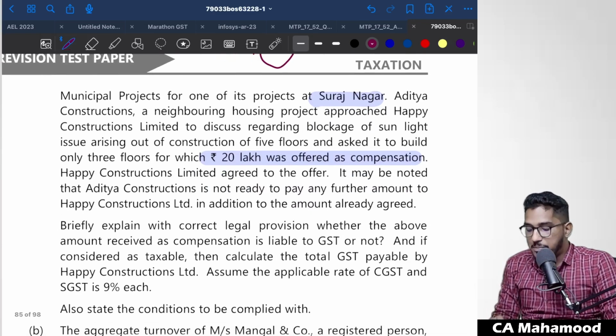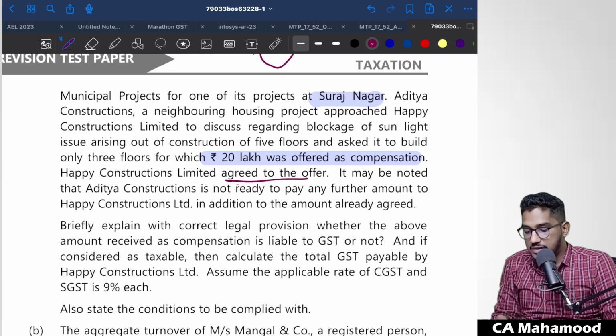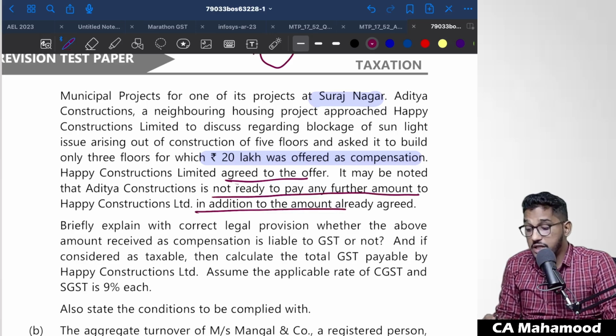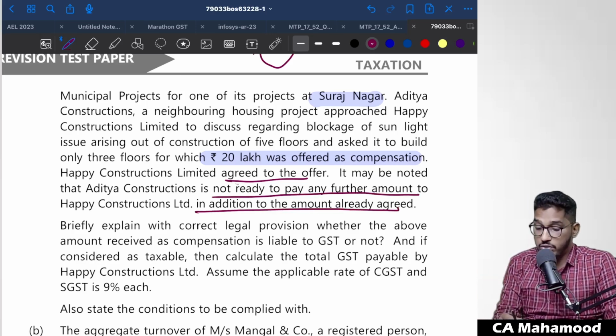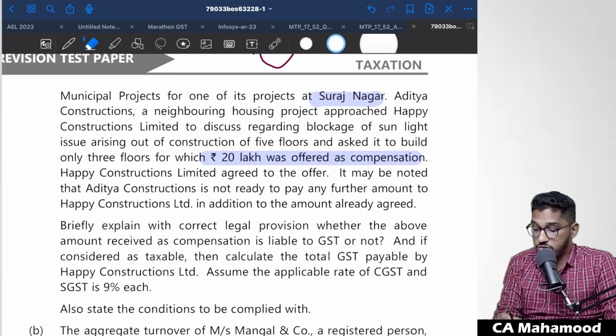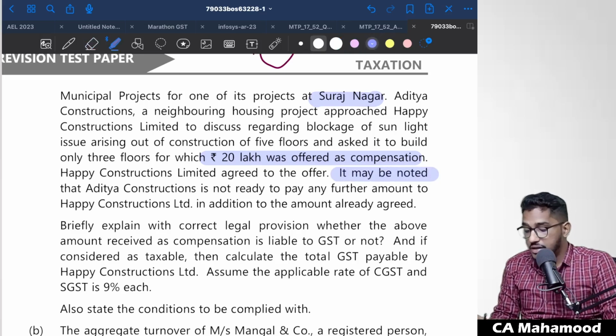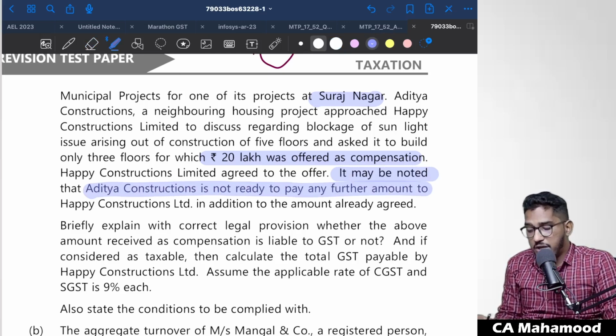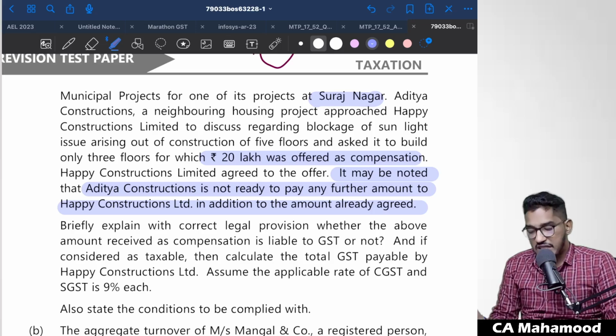Next one, Happy Constructions Limited agreed to the offer. It may be noted that Aditya Constructions is not ready to pay any further amount to Happy Constructions Limited in addition to the amount already agreed. This is very, very important. This is where most of the students will go wrong. They are telling that Aditya Constructions told that I will pay you maximum 20 lakh rupees only. I will not pay you anything extra.